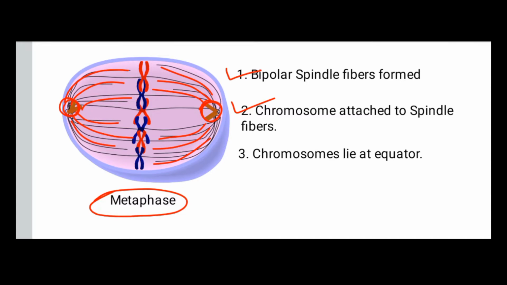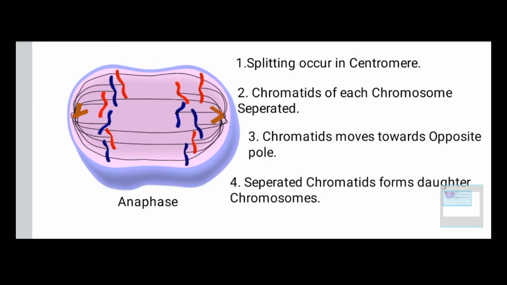And now in this middle phase, the chromosomes lie at the equator, the equatorial plane, which is also called the metaphase plate. So the main thing is that bipolar spindle fibers are formed in the metaphase, and the chromosomes are attached on the spindle fibers at the equator line or metaphase plate. So these three main changes occur during the metaphase. Next phase is anaphase.